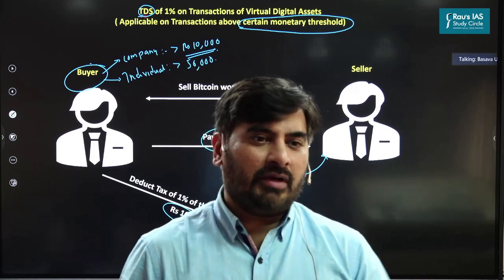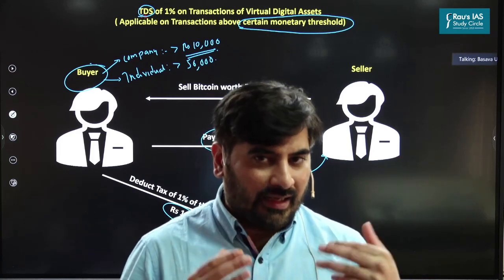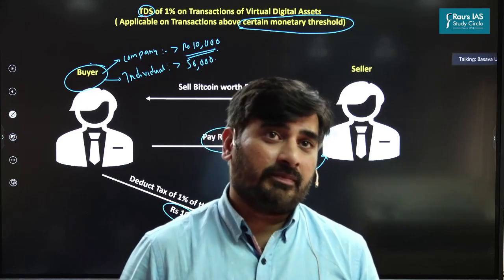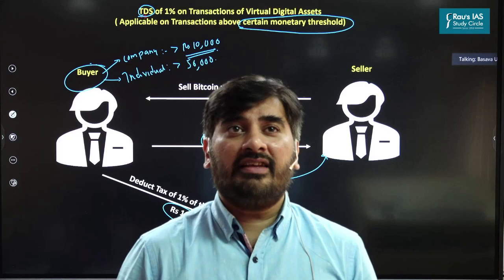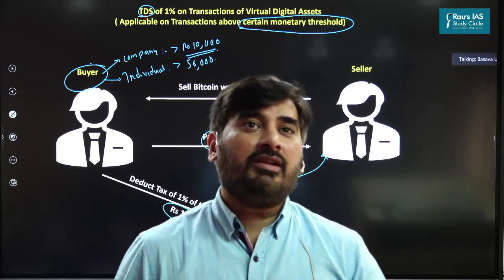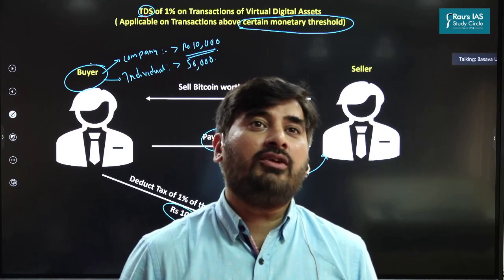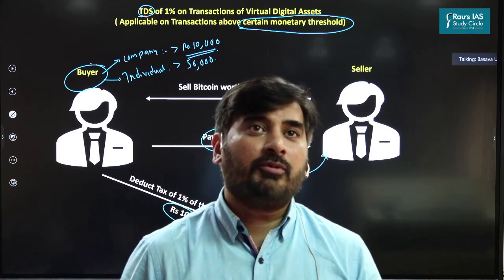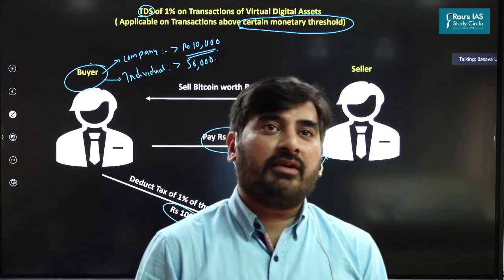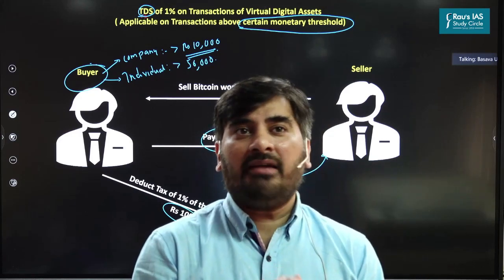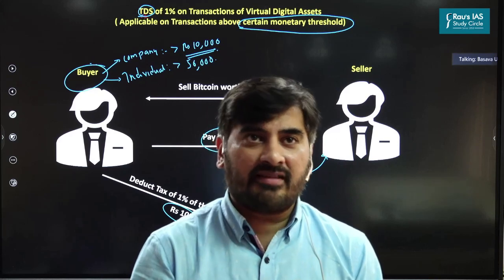But at the same time, even today, let me tell you, there are a lot of things on which we need clarification. For example, the government has not said what will happen to the income earned from mining of virtual digital assets, crypto mining. If I'm involved in mining of crypto assets and I'm earning income, will I be required to pay tax on that? No clarification from the government side.